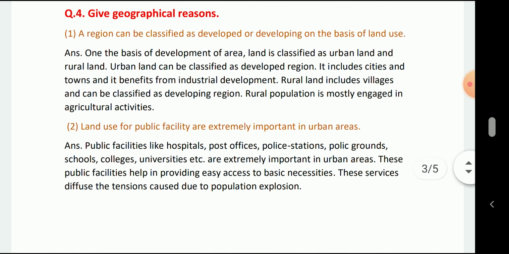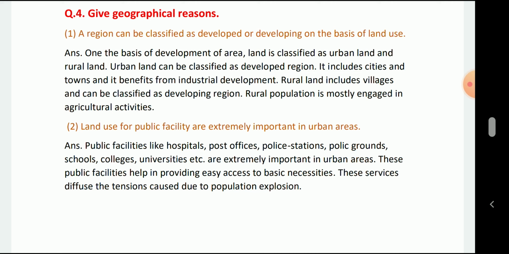The geographical region: first, a region can be classified as developed or developing. On the basis of land, it is classified as urban and rural land. Urban land can be classified as developing. Rural land includes cities and towns. It benefits from industrial development. Rural land includes villages and can be classified as a developing region. The rural population is mostly engaged in agricultural activities.